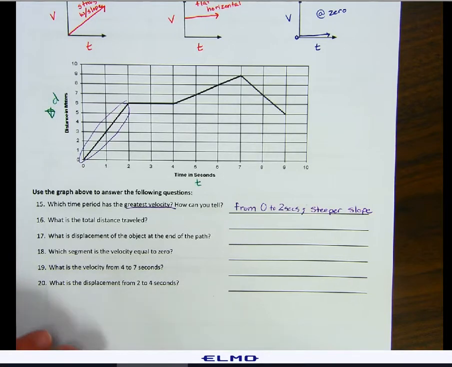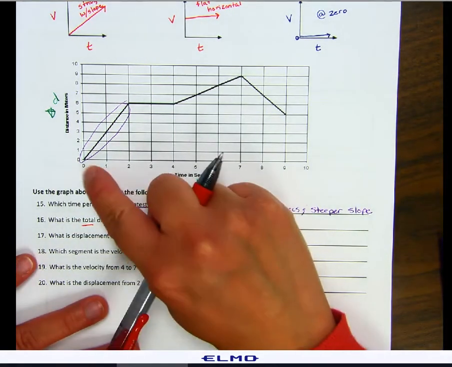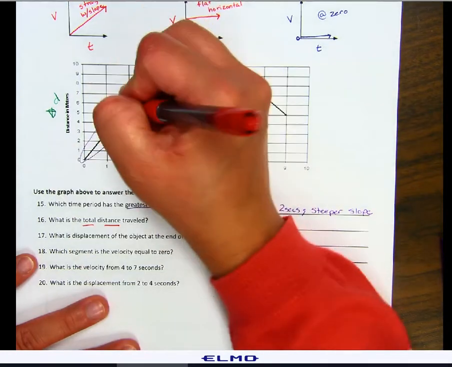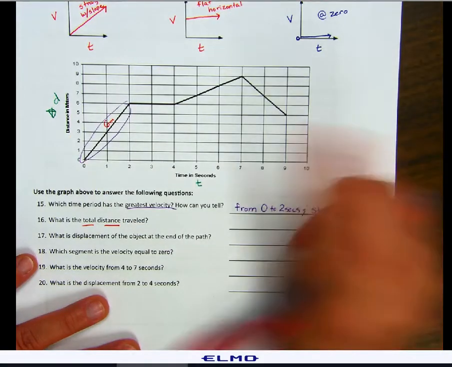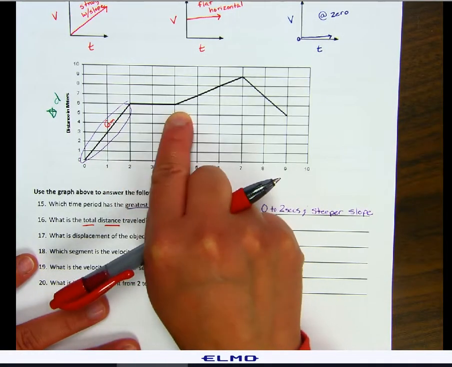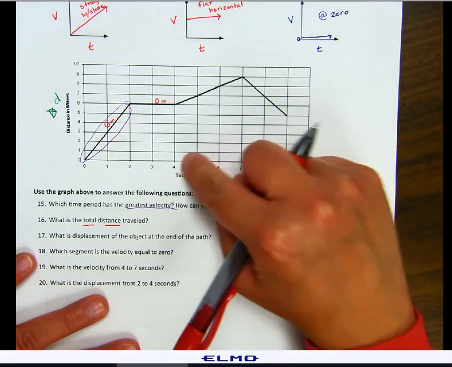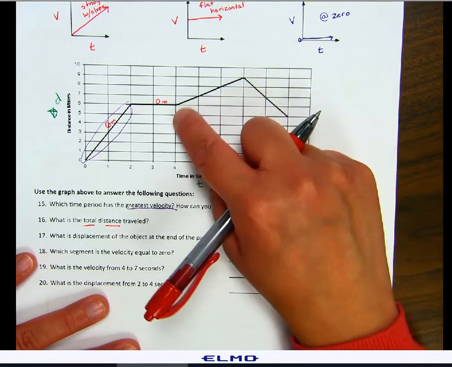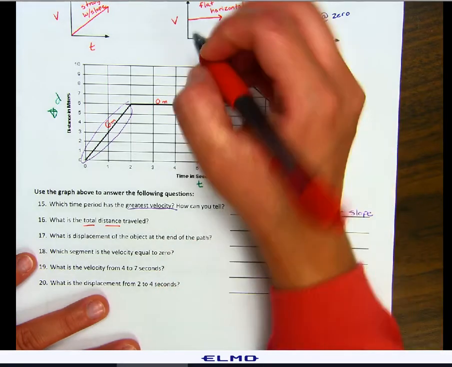Number 16, what is the total distance traveled? So distance doesn't care about direction. All we care about is your total distance traveled. So we're going to have to add all the distances together. From 0 to 2, we traveled a distance from 0 to 6, so this is 6 meters. From 2 to 4, we went from 6 to 6. We didn't travel anywhere. We stayed in place, so that's 0 meters. From 4 to 7, we went from 6 meters to 9 meters. So that's 7, 8, 9. That's 3 meters we traveled.